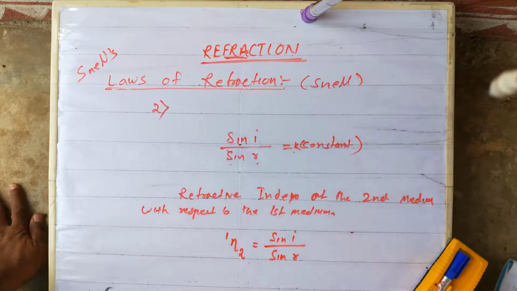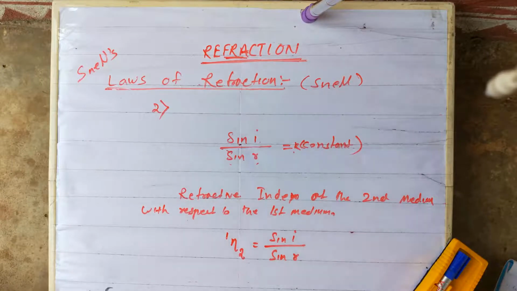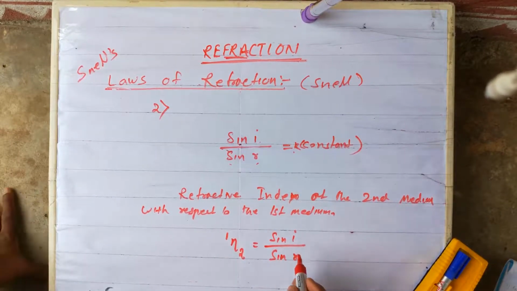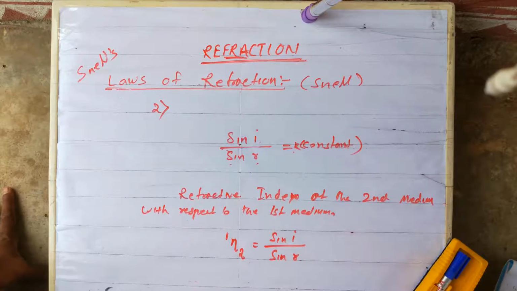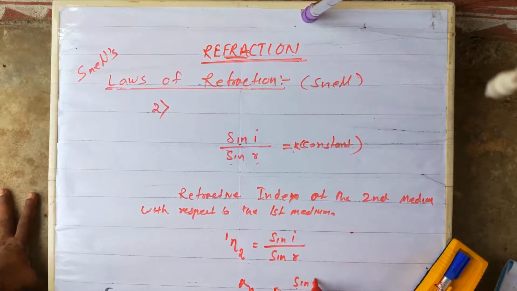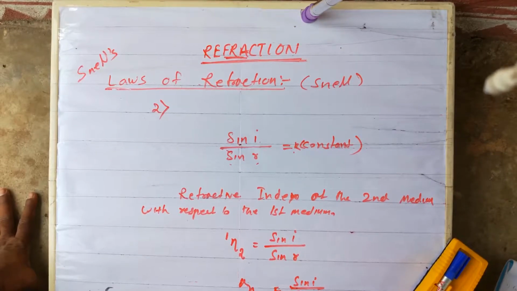And this is a relative term, with respect to the first medium I am saying here. Suppose the first medium is changed. Let us take an example: refractive index of glass with respect to air, which means sin i by sin r.